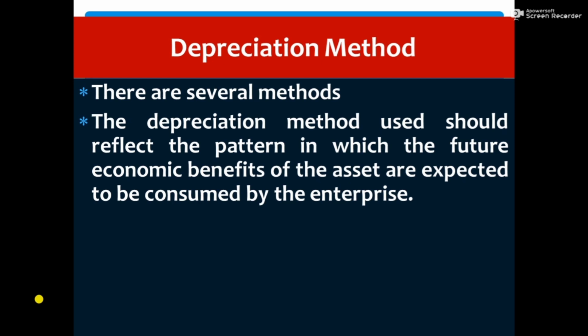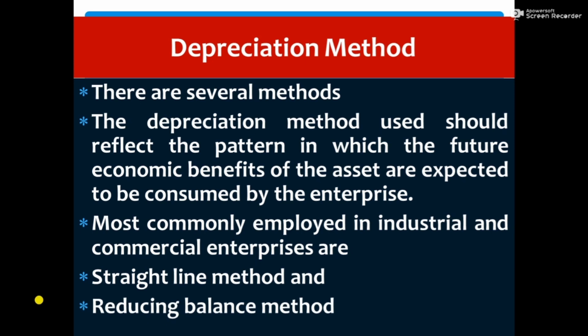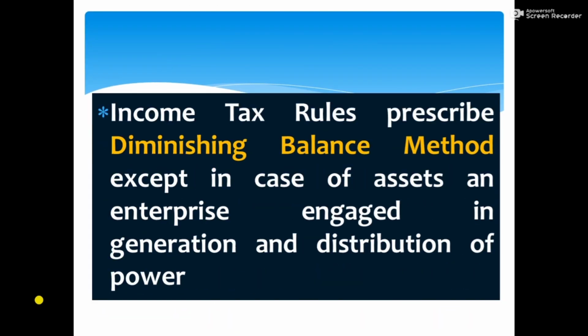But the most commonly used methods in industrial and commercial enterprises are the straight line method and the reducing balance method. What is straight line method and reducing balance method? We'll discuss later. But the Indian Income Tax rules prescribe the diminishing balance method. The Income Tax Act allows the straight line method only for enterprises engaged in generation and distribution of power. All other enterprises should follow the diminishing balance method for providing depreciation under the Income Tax Act.